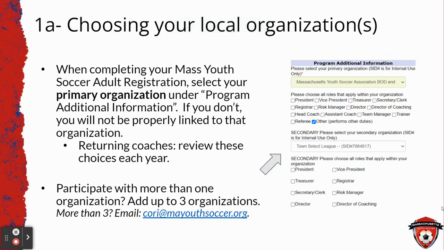As part of this registration process, you will choose your local organization to affiliate with. When completing your Mass Youth Soccer adult registration, select your primary organization under Program Additional Information. If you participate with more than one organization, you may add up to 3, and if you participate with more than 3, please email us. If you do not select the programs that you participate with, you will not be properly linked to that organization, which means that your organization's risk manager will not be able to find you and print out your adult credentials. Returning coaches, please make sure to review these choices each year as this information auto-populates.